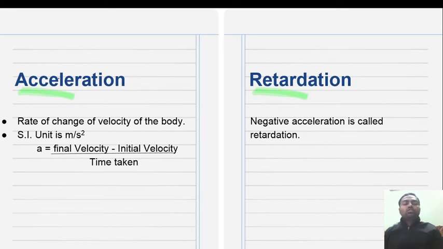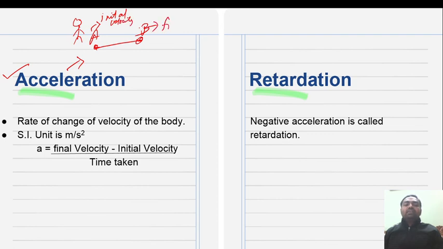Now coming to our next and last topic of this session, acceleration. What is acceleration? Rate of change of velocity with respect to time. Suppose a body moves from point A to B. At point A it has some initial velocity at the starting point.